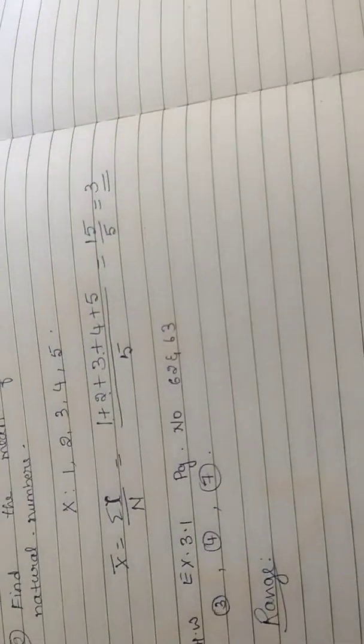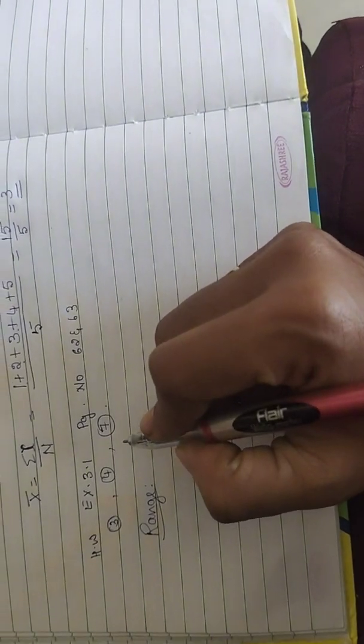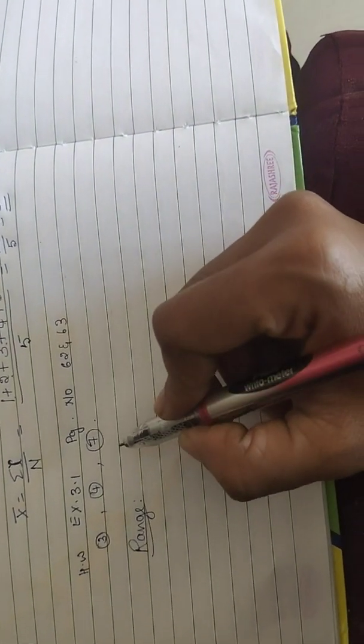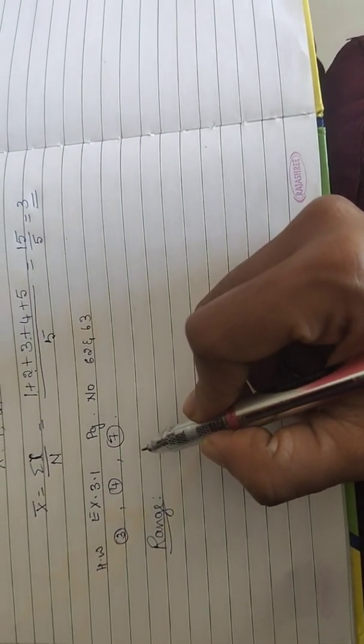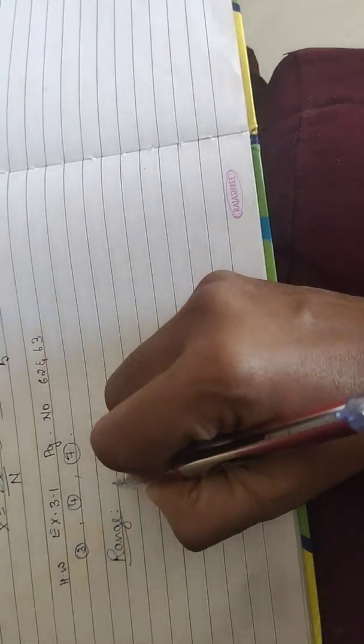What does range mean? Range means, suppose the numbers are given like this: the ages in years of 10 teachers in a school.